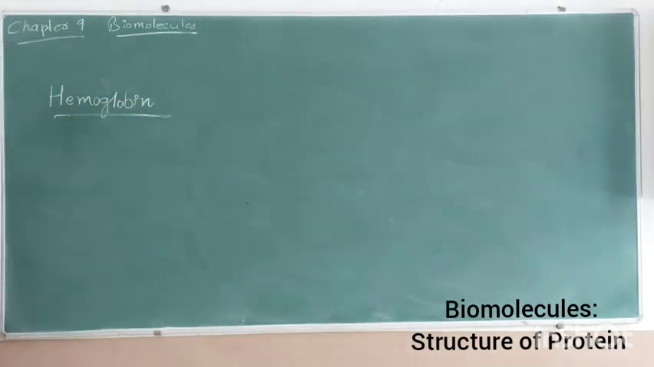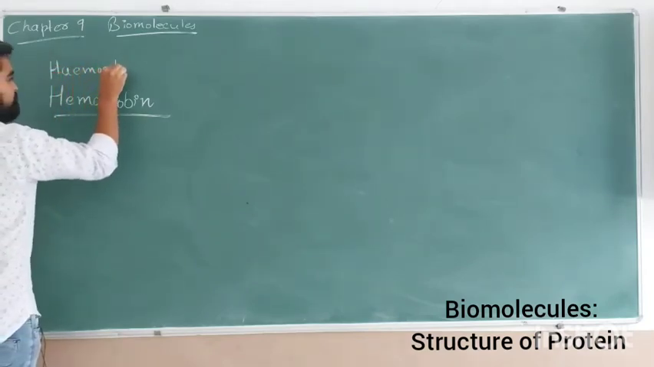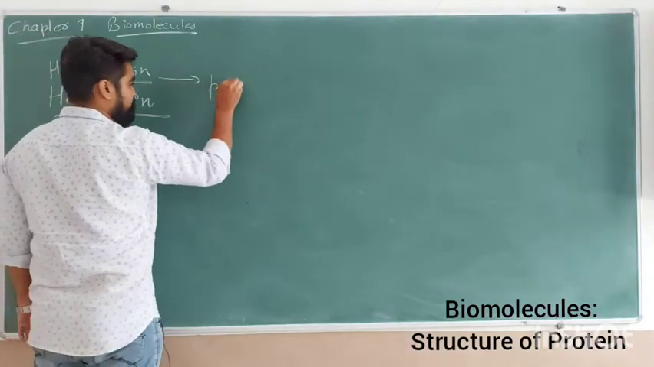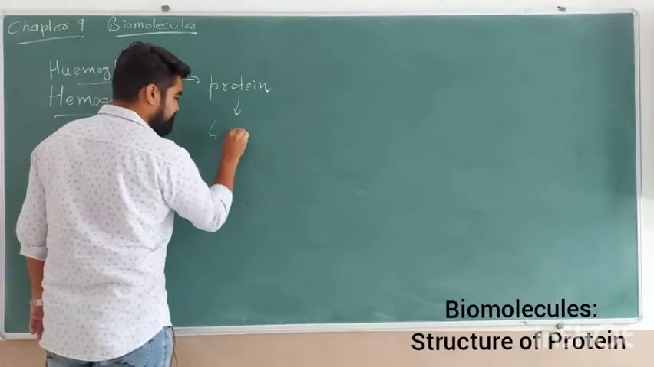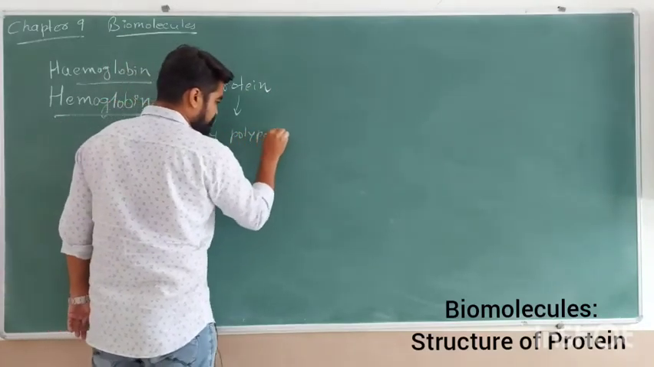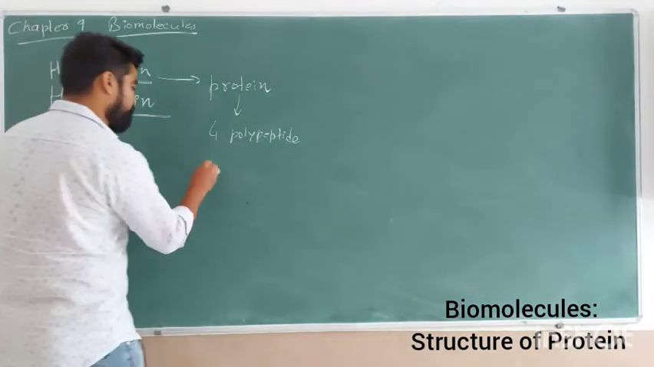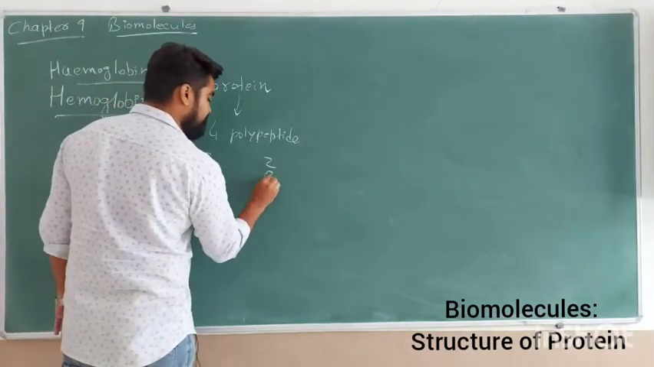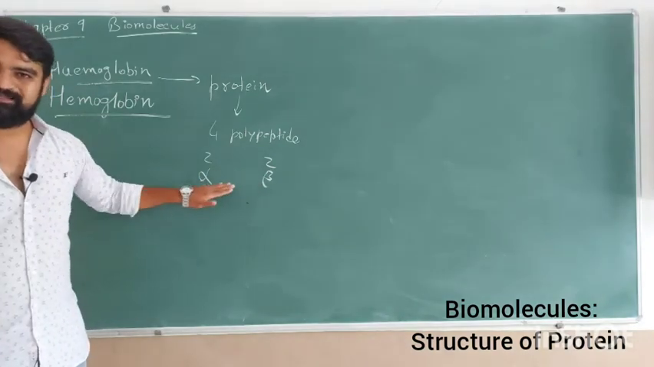This particular hemoglobin, it is spelled like this or like this, you can write it both ways. So hemoglobin is a protein which has 4 polypeptide chains, out of which 2 are identical and the 2 others are identical. So 2 alpha chains and 2 beta chains. 2 alpha polypeptides and 2 beta polypeptides are there in its structure.